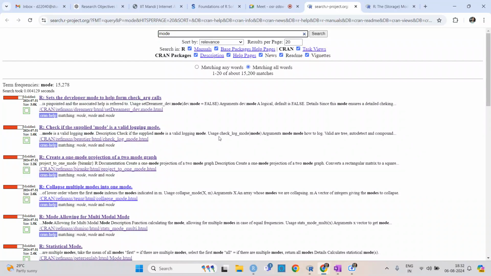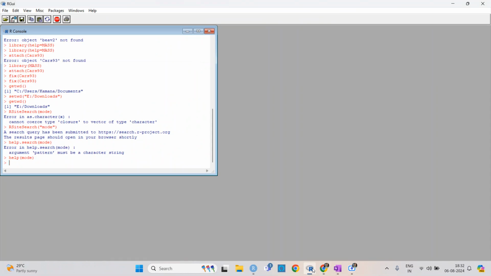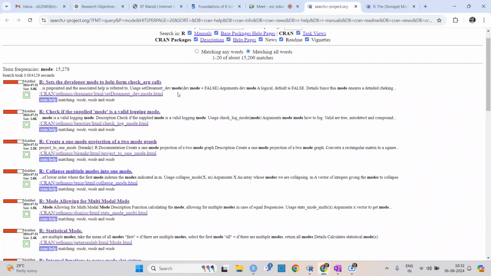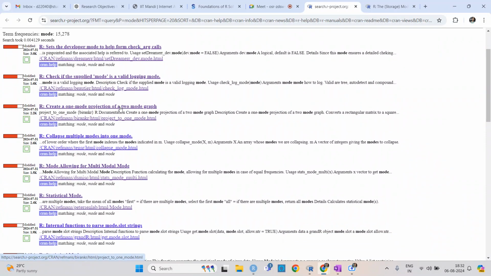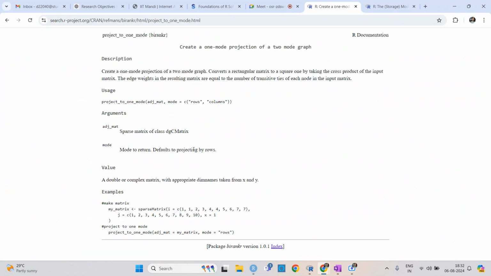But if you search with our site search mode, I have written the same help mode and our site search mode, here you can see a lot of things. Let's say I'm taking our create mode. Mode is not just a single meaning.